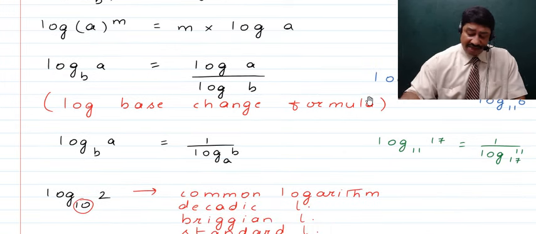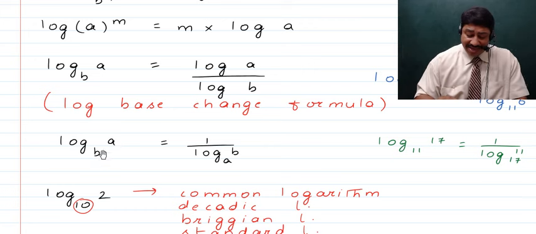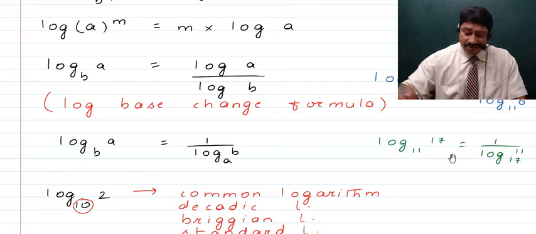Now next children, after this we have the swap formula. If suppose we talk about log of a to the base b, then that will become equal to 1 upon log of b to the base a. And here we can look it up by this example.